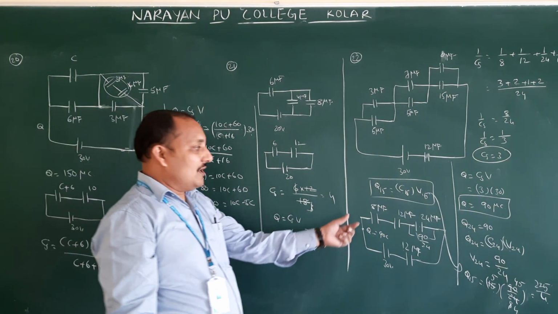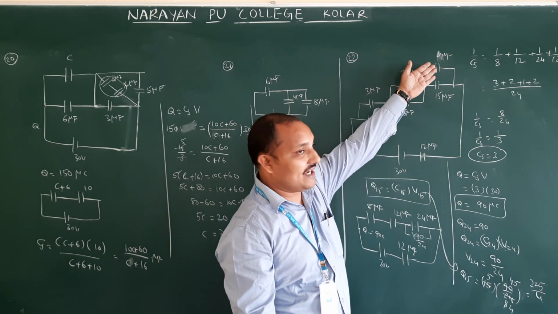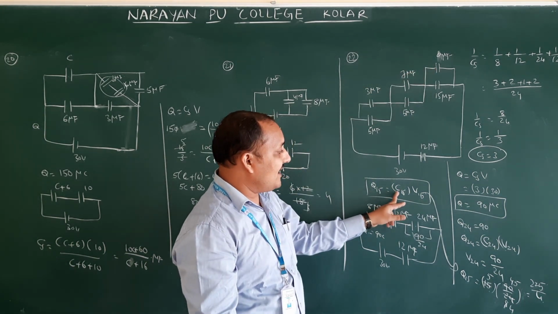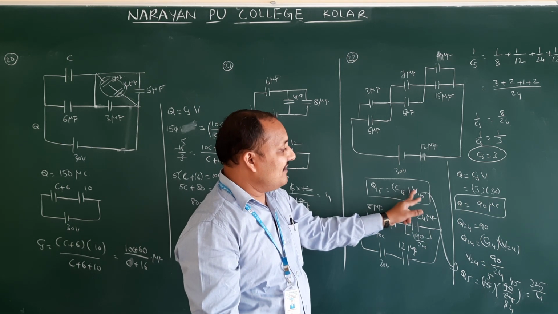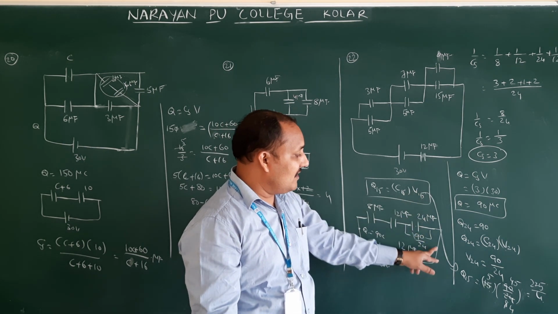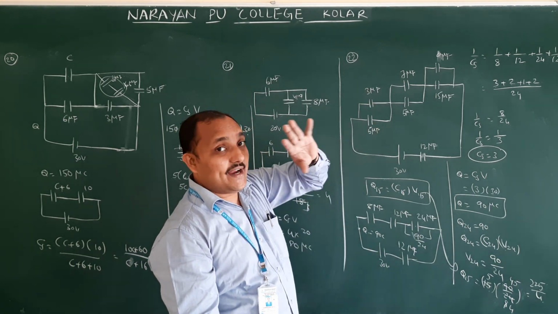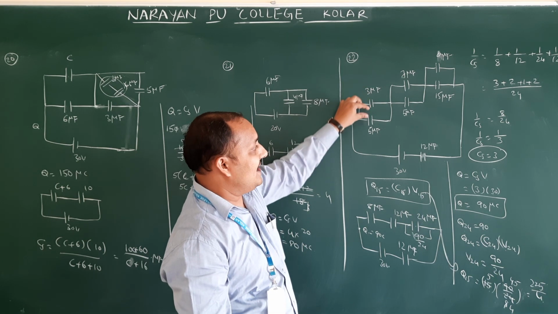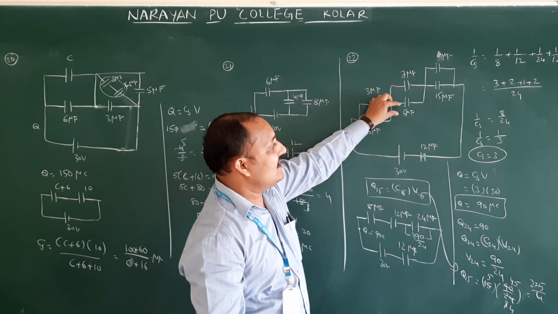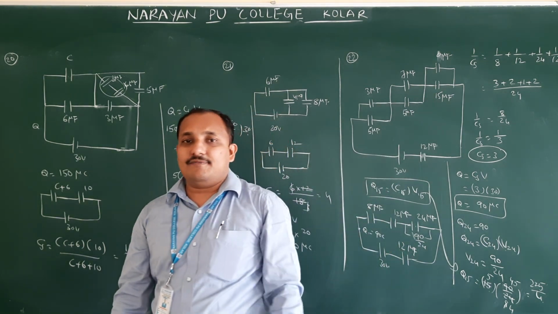So logically you have to understand one by one. Not only Q15, Q9 also we can find. Q9 means C9 into V9. V9, V15 and V24 will all be the same, that is nothing but 9 by 24. As homework, try to find the potential across this one, charge on 3, charge on 5, charge on 7, charge on 5, charge on 12. All charges you can find, that will become practice for you. Okay.